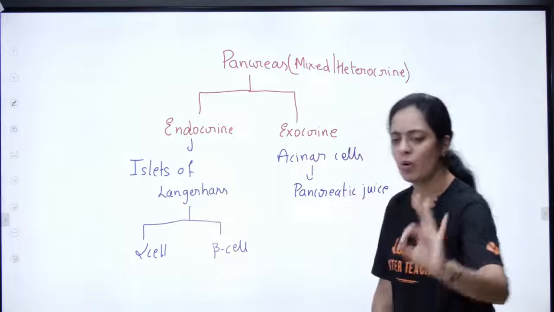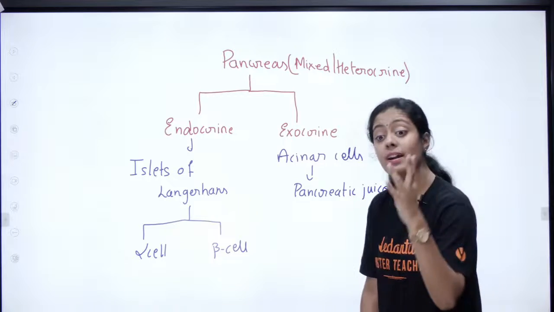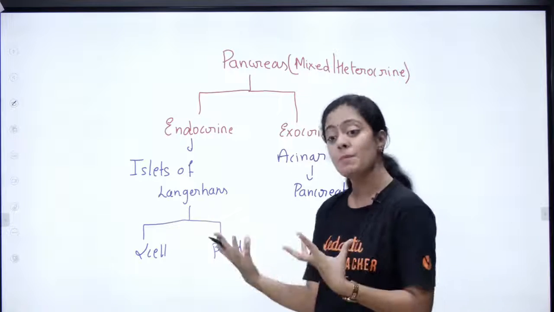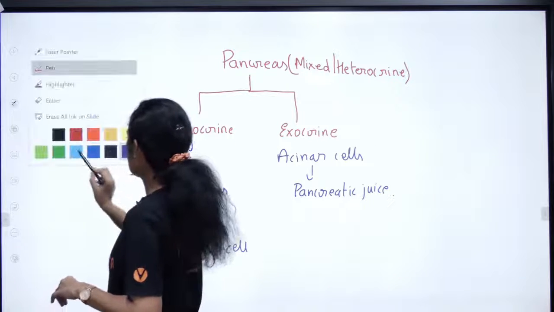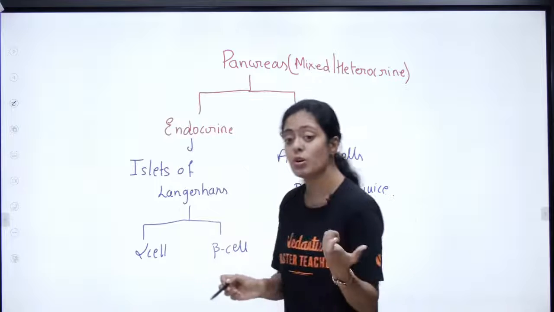Can anyone watching the live tell me what the alpha cell produces and what the beta cell produces? There are two important hormones. Your alpha cell produces one hormone and your beta cell produces another.